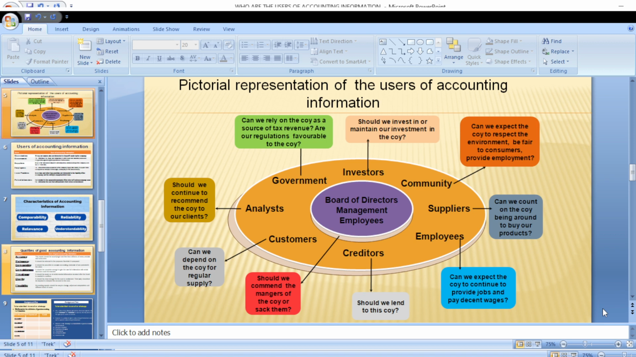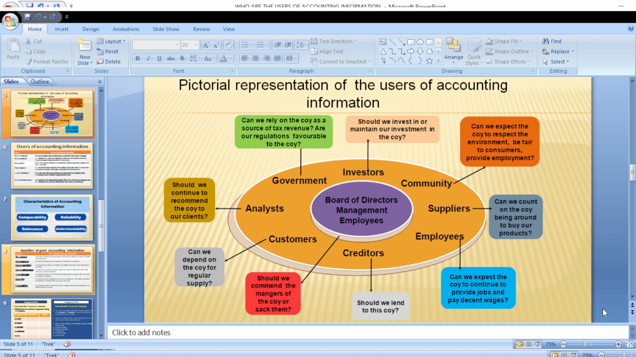Now, the board of directors and the management. The board of directors are those that are charged with the responsibility of running the affairs of that particular company. They are charged with the day-to-day running of the affairs of the company. Now, why would they need accounting reports? The board of directors will need to prove to the shareholders that they have been running the organization the way they are supposed to, and the organization has been making profits over the past few years.